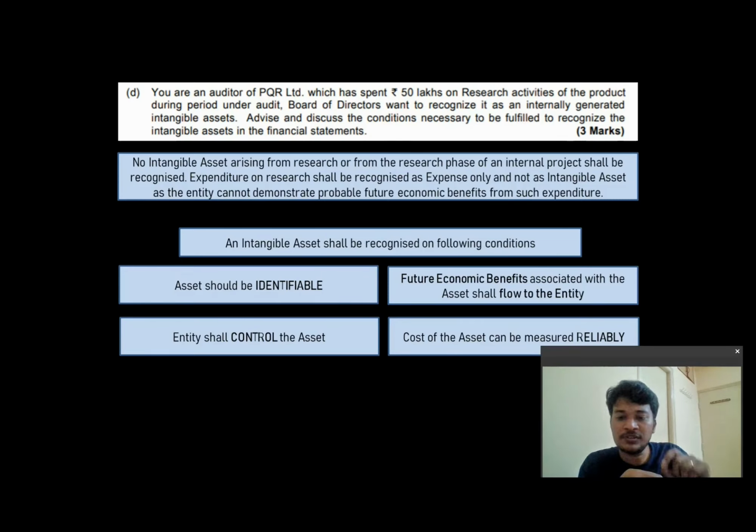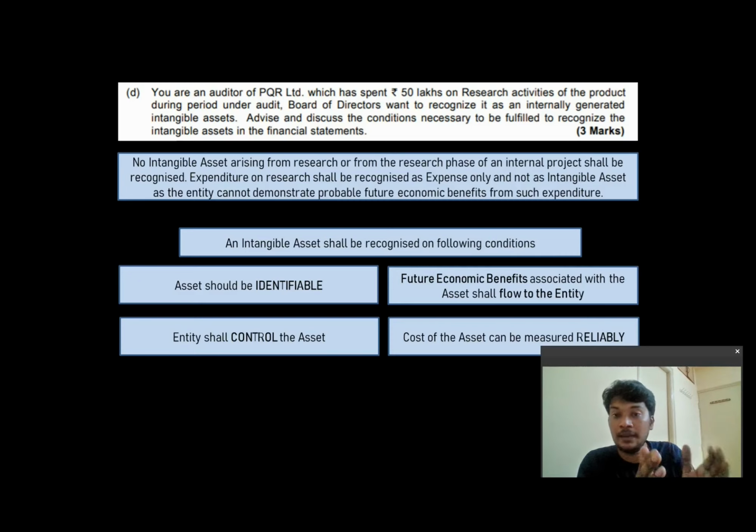Last one is the cost of the asset can be measured reliably. So the small company, when I'm taking it over, I'm going to measure what your customer base is. Today you've got month-on-month sales of, say, 1 crore in the market. So the goodwill which I'm taking over is worth about 1 crore because you've got a customer base of 1 crore.